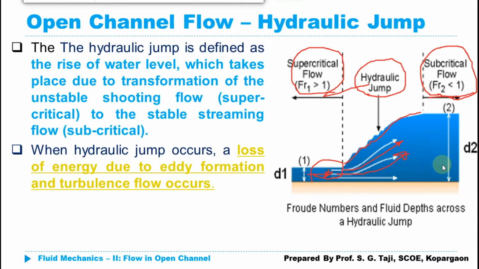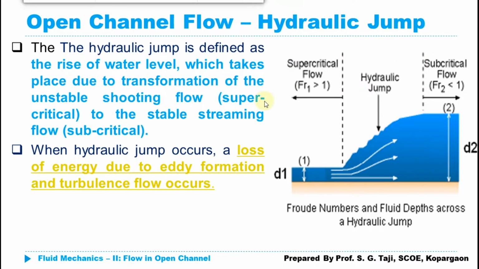We have also discussed its use as an energy dissipator or as a chemical mixer, because whenever a hydraulic jump forms, due to the turbulence and eddies in this zone and the reverse flow, there will obviously be a huge amount of energy loss. Due to that energy loss, the hydraulic jump can be effectively used at the downstream of a dam, where we want to dissipate the huge amount of energy carried by the water in the form of kinetic energy. So let's proceed to our derivation.